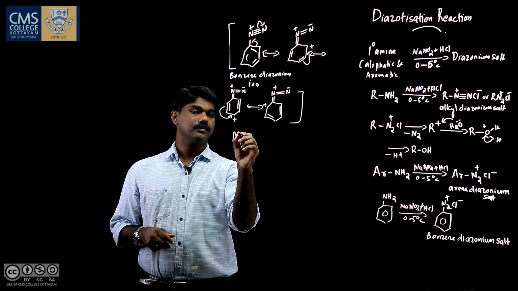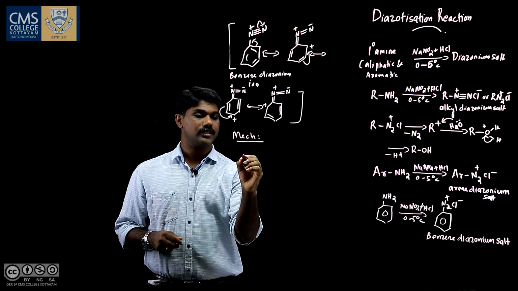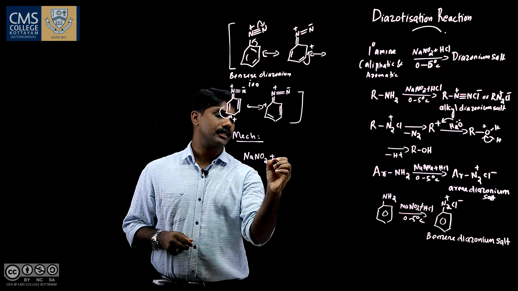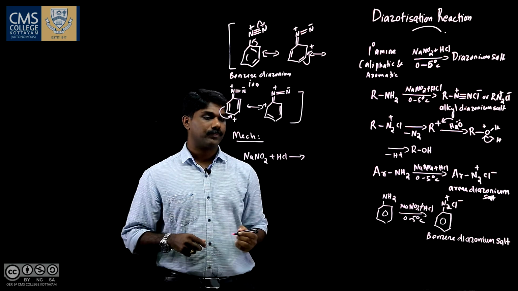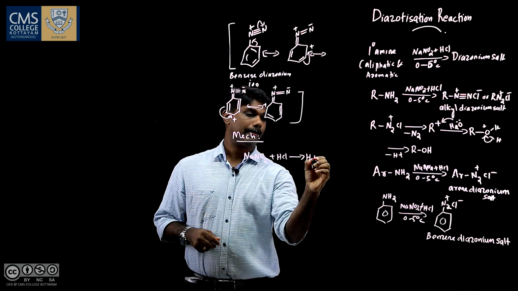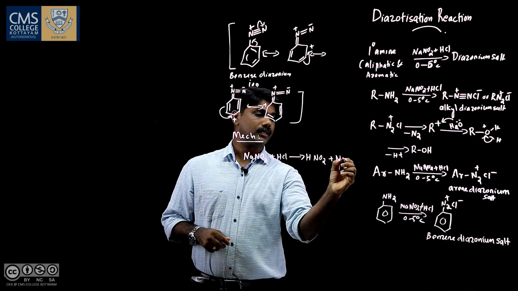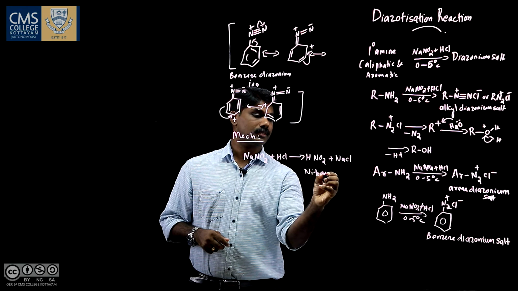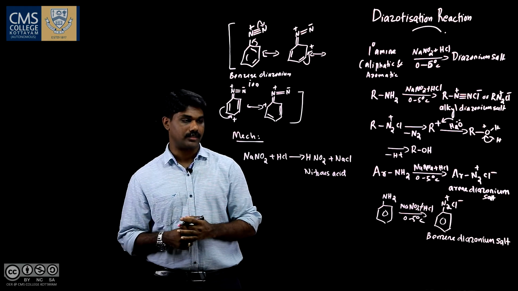So, mechanism. In the first step, the reagents, that is NaNO2, sodium nitrite, and HCl react to form HNO2 and NaCl. So this HNO2 is called nitrous acid, and this is a highly unstable acid.